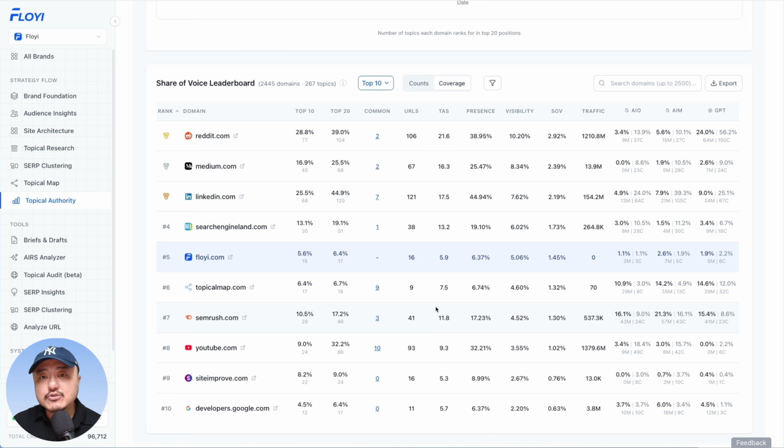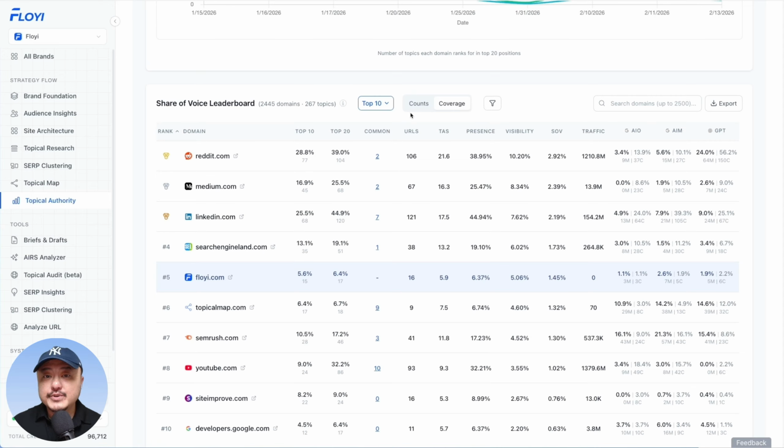Now you're able to see how close or how far apart you are with your topical authority. You're able to compare it to the rankings. You're able to compare it to AI search visibility. You're able to compare it to everything, to your share of voice, your topical presence. And these topical authority scores are all based on your topical map. It's not based off a random selection of keywords that we give you. Everything is based on the topical map that you've created that's based on your brand and your target audience, what's most important to them. And that's Floyi 2.8.